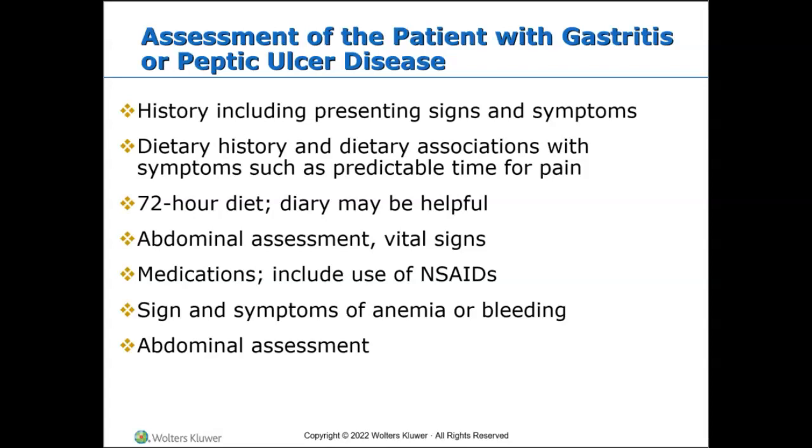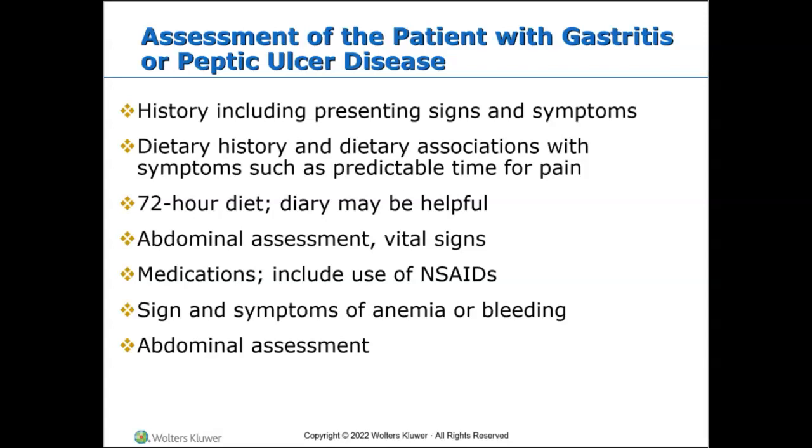We're going to do a physical exam, probably do a 72-hour diet, so that we can see if there's any correlation between the types of food patients eat and the symptoms, or maybe even medications to the signs and symptoms. We'll do an abdominal assessment, vital signs, we'll do blood tests. We will do a urea breath test, a stool test.